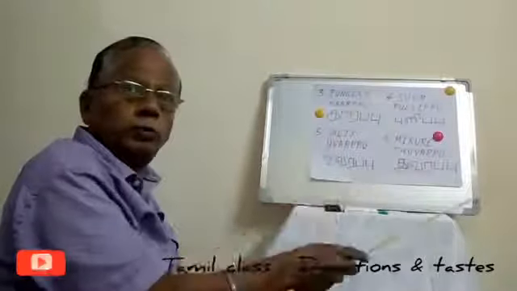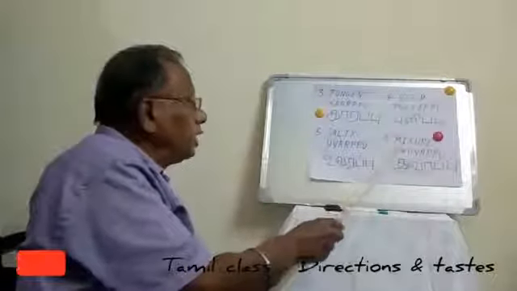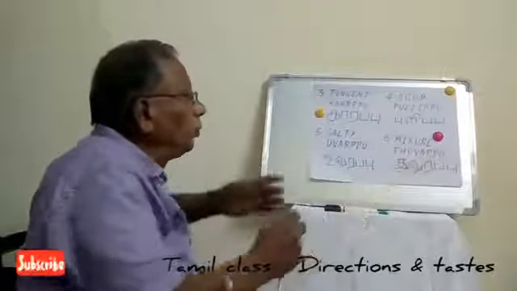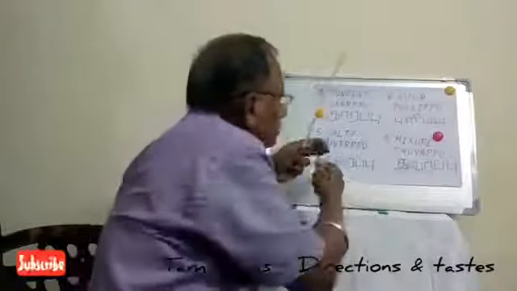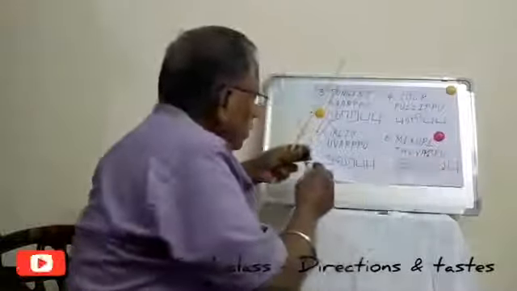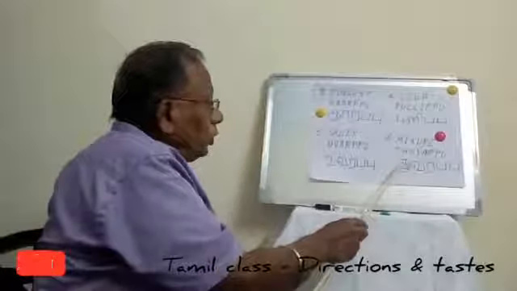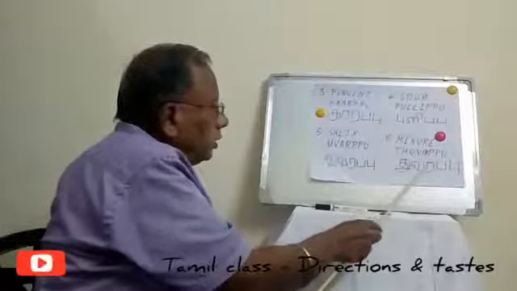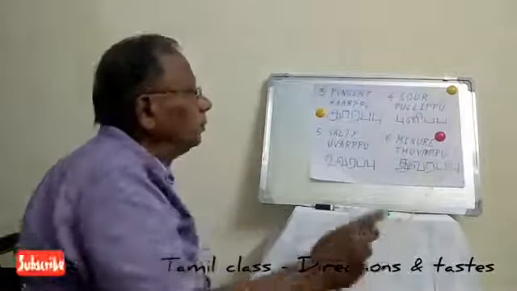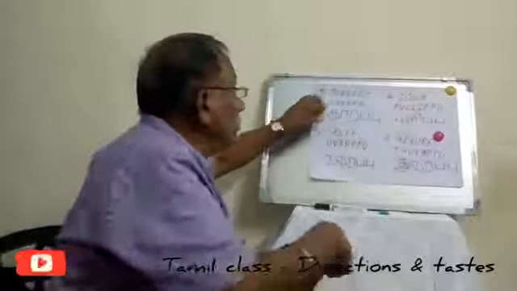It's called Tuvarpu, T-H-U-V-A-R-P-P-U. Tuvarpu means a mixture of 2-3 tastes.